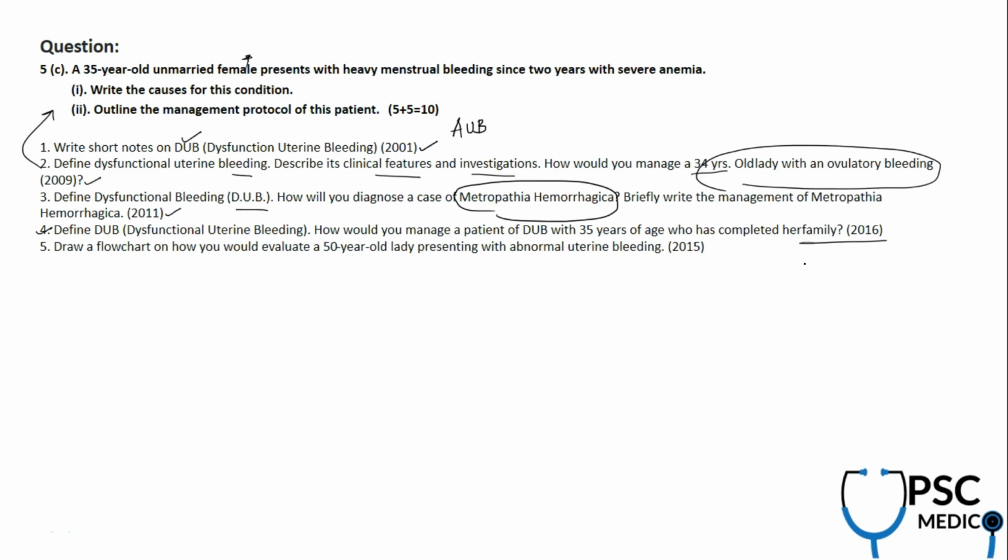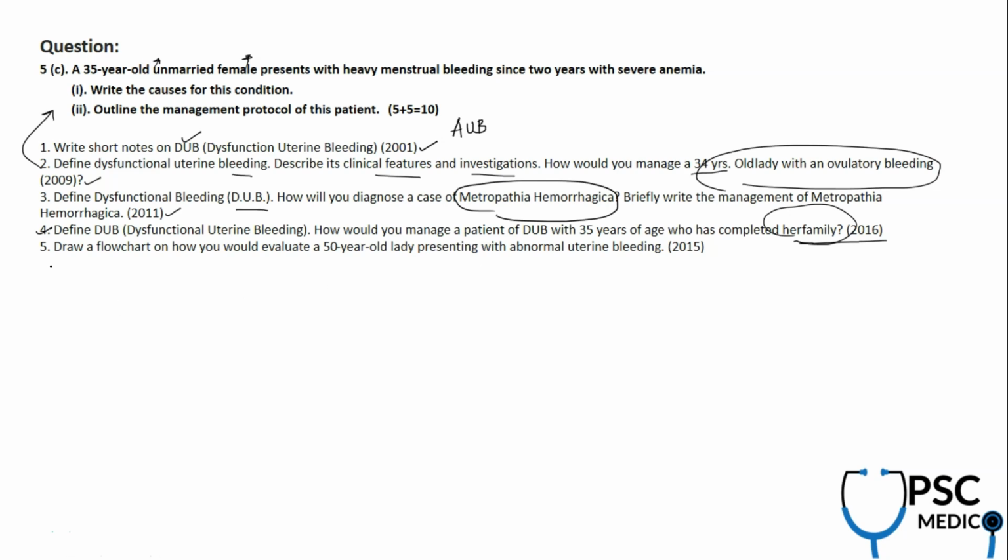This is not nulliparous bleeding. This is actually a patient who has completed her family. What are you going to do? Because they said that she has completed her family, you can go ahead and do hysterectomy if needed. You can't do that in an unmarried female. You can't go for such extravagant measures.